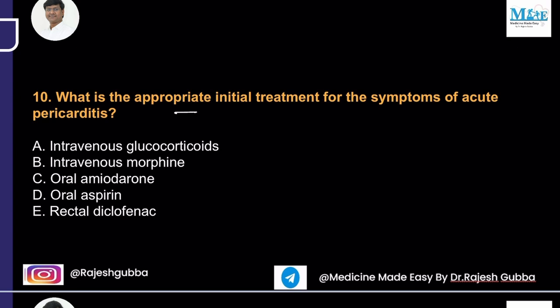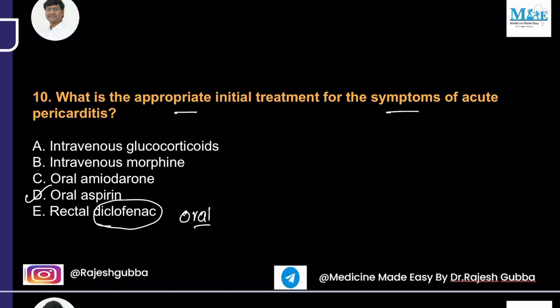What is the appropriate initial treatment for the symptoms of acute pericarditis? Intravenous glucocorticoids, intravenous morphine, oral amiodarone, oral aspirin, rectal diclofenac. See, in case of acute pericarditis, you need to give the anti-inflammatory drugs, that is, aspirin is being given. And that too, we give a high dose of aspirin. And other non-steroidal anti-inflammatory drugs such as diclofenac can also be given orally. If you want to give diclofenac, not rectally, oral diclofenac can be effective.